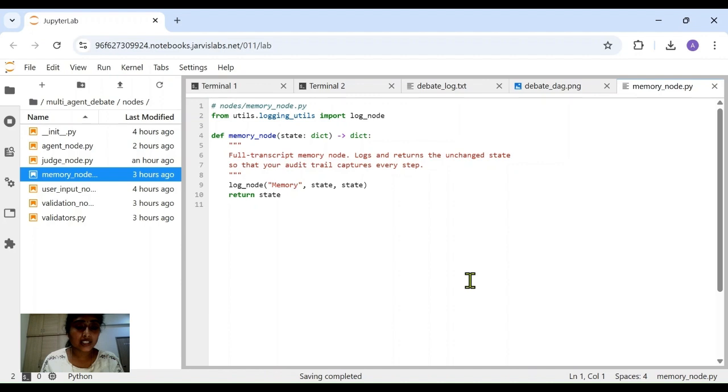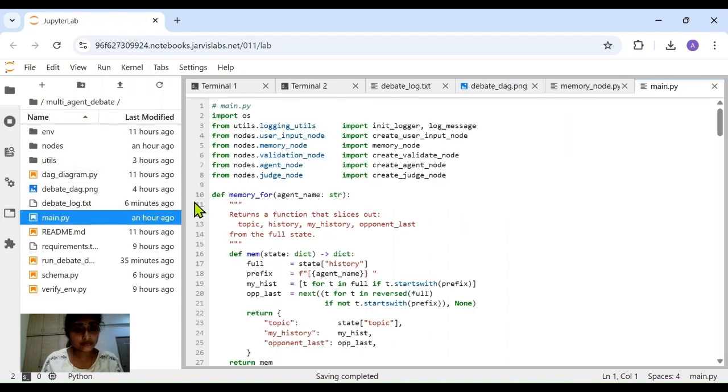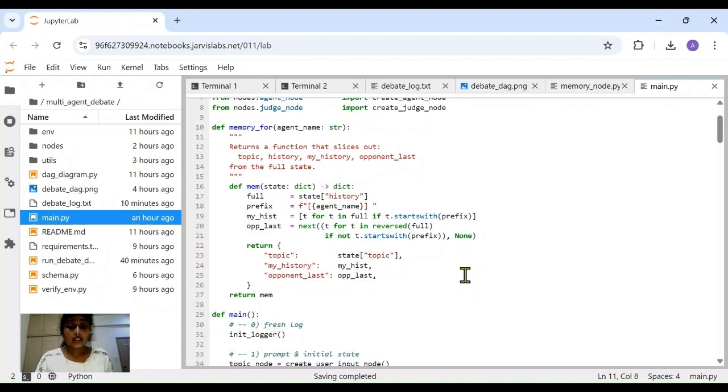Now, let's check our selective memory logic. Let's pull up our main Python file. Here we have the selective memory being enforced.